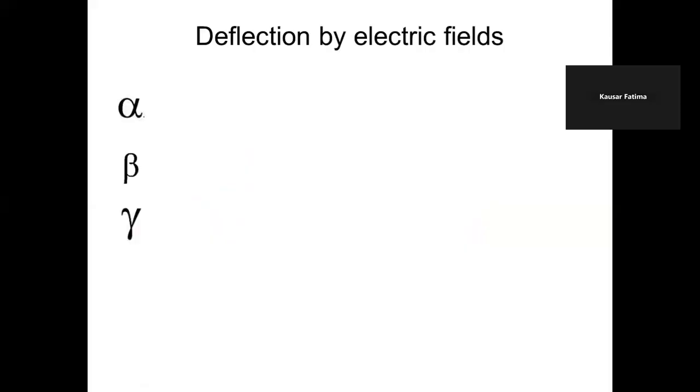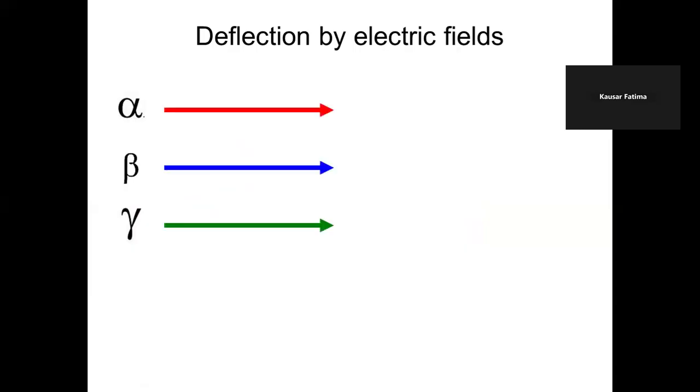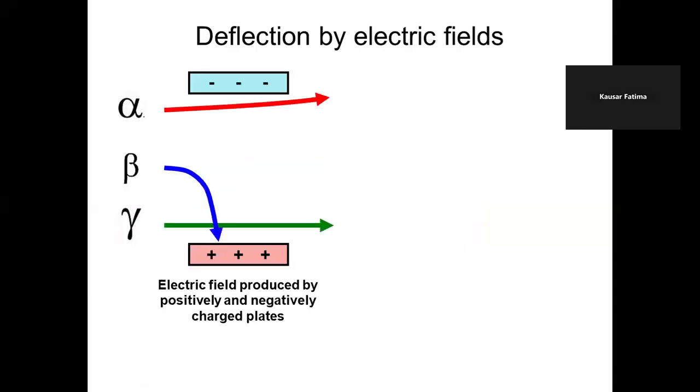Deflection by electric field: alpha, beta, and gamma. When we apply an electric field by means of two oppositely charged parallel plates, the field is upward, from positive to negative, and alpha are deflecting in the upward direction, that is, in the same direction as the field. Beta are deflecting just like a negative charge or electron would in the electric field, that is, opposite to the field direction. Gamma will not deflect.